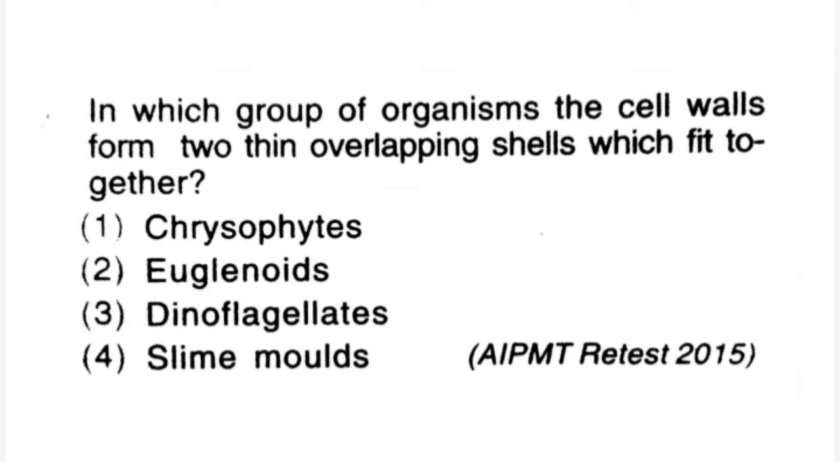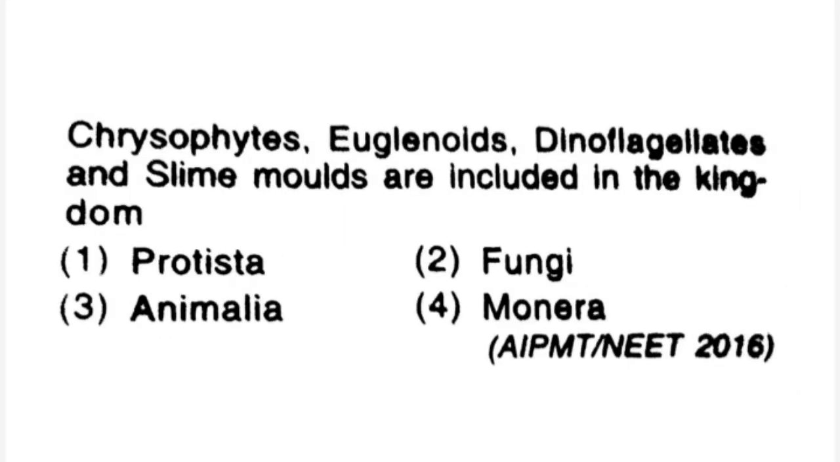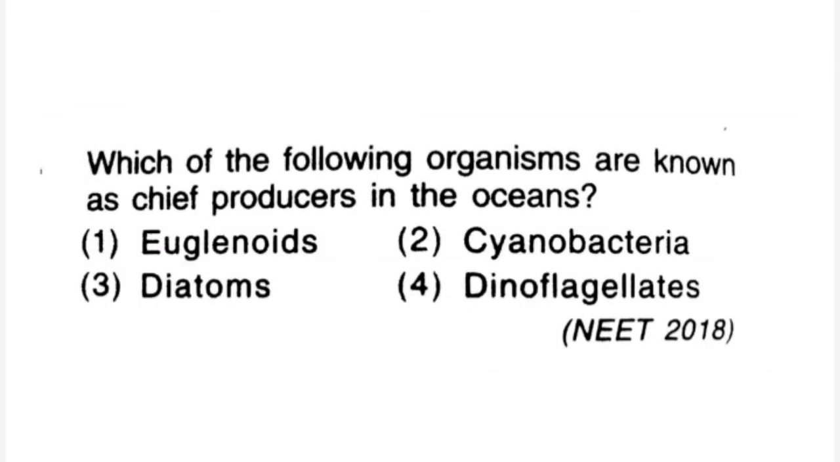In which group of organisms the cell walls form 2 thin overlapping shells which fit together? 1. Chrysophytes, 2. Euglenoids, 3. Dinoflagellates, 4. Slime molds. Right answer is 1. Chrysophytes. Chrysophytes, euglenoids, dinoflagellates and slime molds are included in the kingdom. 1. Protista, 2. Fungi, 3. Animalia, 4. Monera. Right answer is 1. Protista. Which of the following organisms are known as chief producers in the oceans? 1. Euglenoids, 2. Cyanobacteria, 3. Diatoms, 4. Dinoflagellates. Right answer is 3.